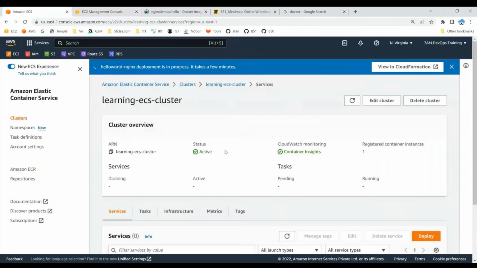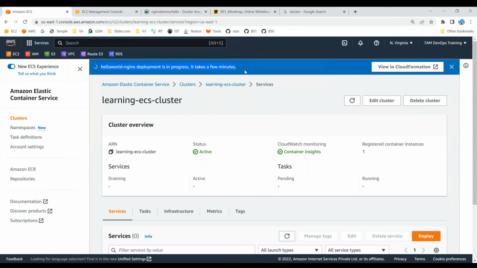So if you see this, hello world container deployment is in progress. It will take a few minutes. Let's wait for it. Typically, it should take less than 1 minute. So let's wait for it.